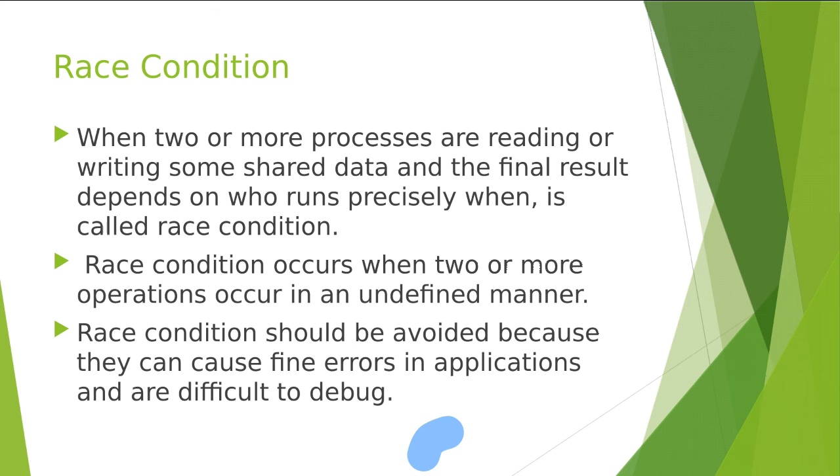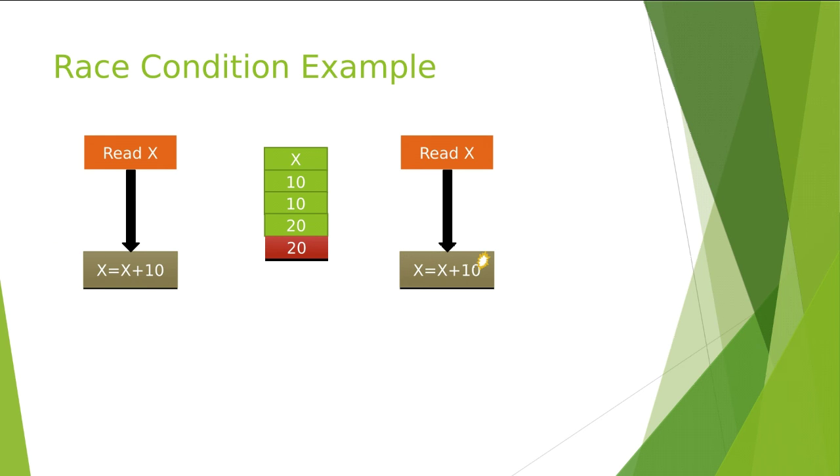Like here we understand with the example. One process wants to read the x data, x equals x plus 10, and another process also does x equals x plus 10. Now here is the data which is shared. Now it reads x equals 10. Now x plus 10, 10 plus 10 is 20. Now the other also reads x, 10 plus 10 is 20.